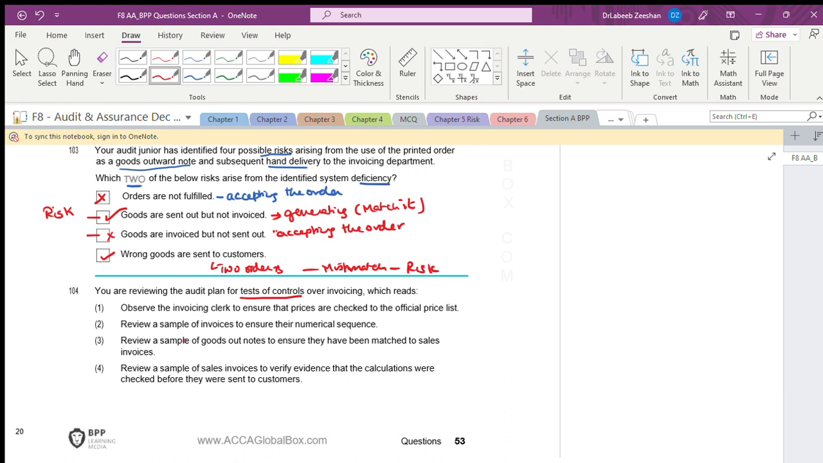Then observe what it says. We are reviewing the audit plan for test of controls. Observe the invoicing. See, the moment you say test of controls means you have to review.